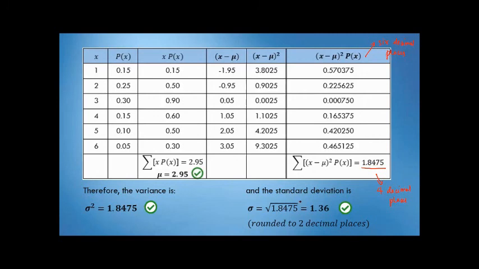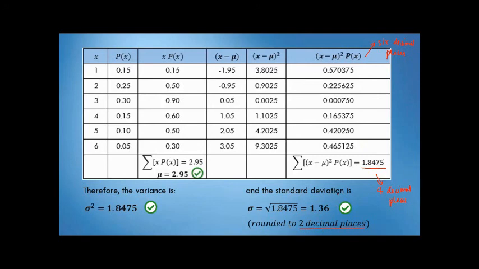And then the standard deviation is of course the square root of the variance. So ang variance natin ay 1.8475. Take the square root. The answer is 1.36. And then pagdating naman sa standard deviation, rounded off to 2 decimal places. So tandaan, pag nasa table pa, 6 decimal places, yung summation 4 decimal places, and standard deviation 2 decimal places.